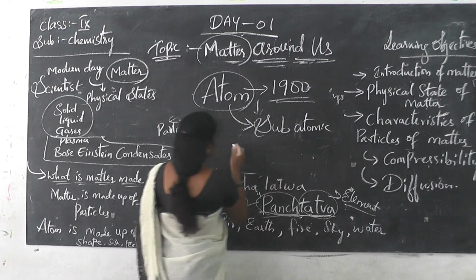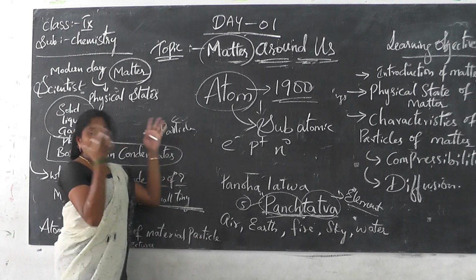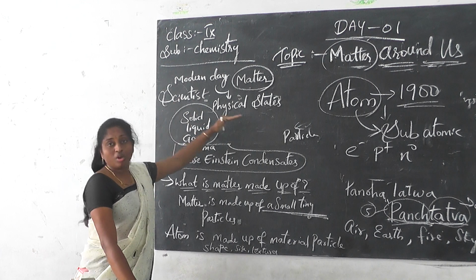So that is known as the electron, proton and neutron. This we are going to learn later. But here, I hope that up to here you understand. So today, what do we learn?